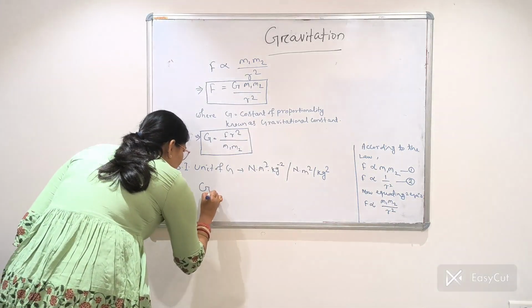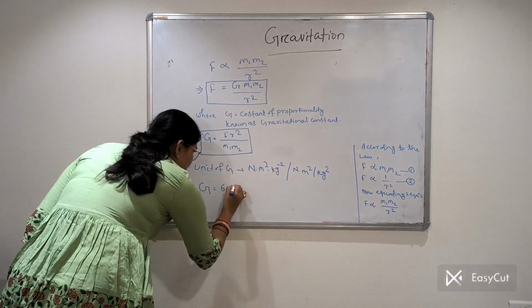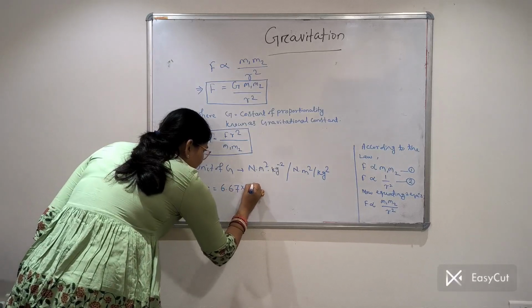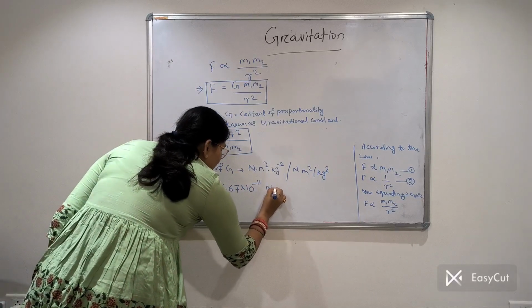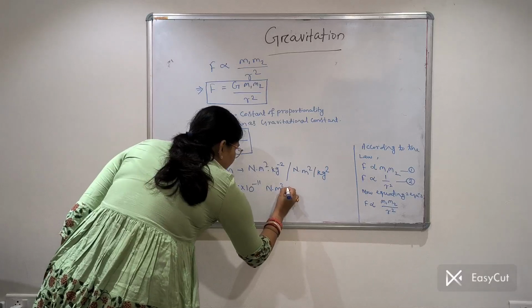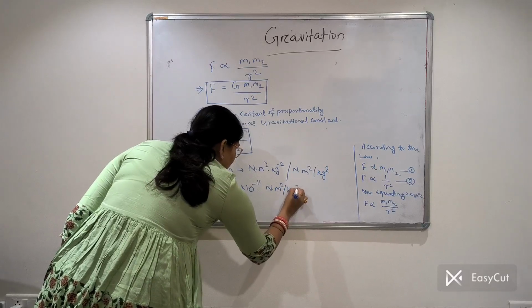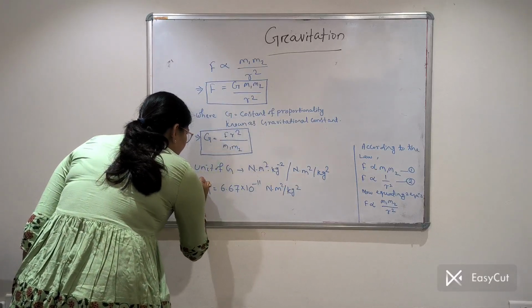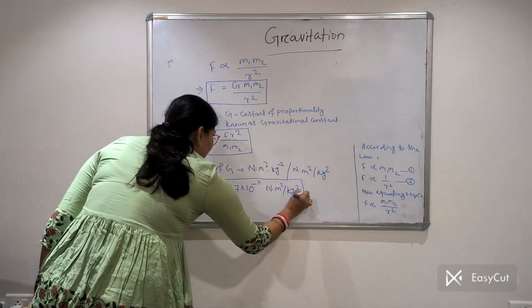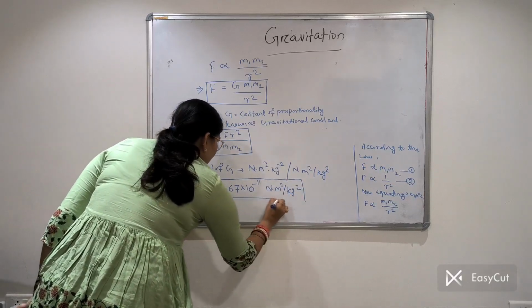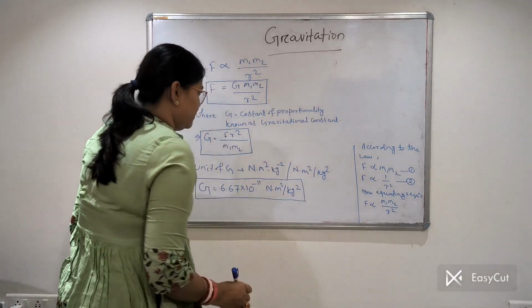And the universal value of G is equal to 6.67 into 10 to the power minus 11 Newton into meter square per kg square. This is the universal value of the gravitational constant.